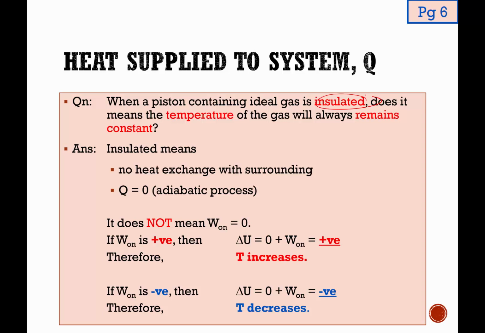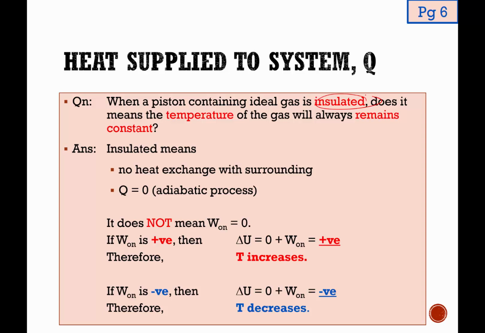For example, maybe we are just talking about solid and liquid, which cannot be compressed nor expand significantly in volume, and that is why the work done component is totally ignored. I'll describe this in detail in a while, but understand that if something doesn't change in volume, work done should be zero. But for gas, which can significantly be compressed or expand, we cannot ignore the term work done.